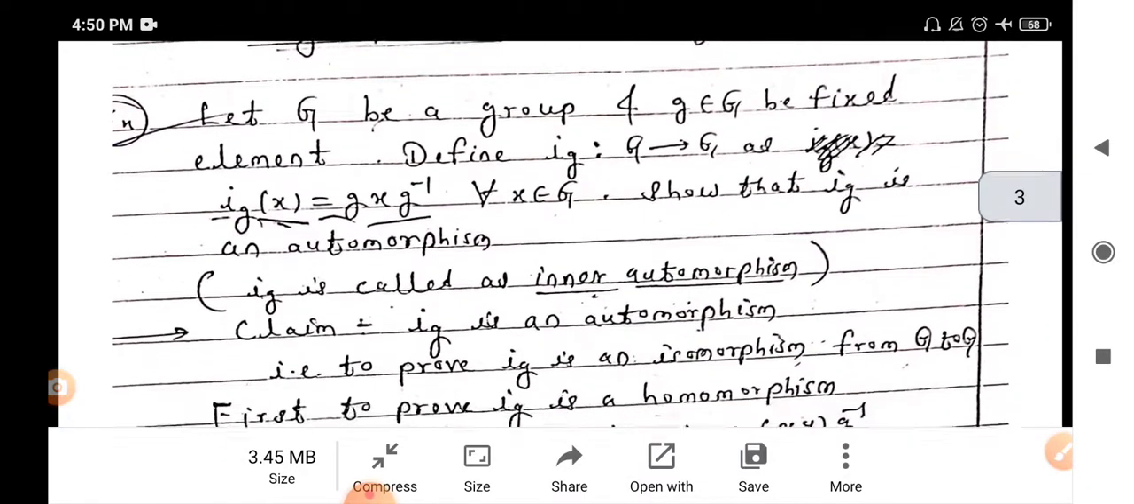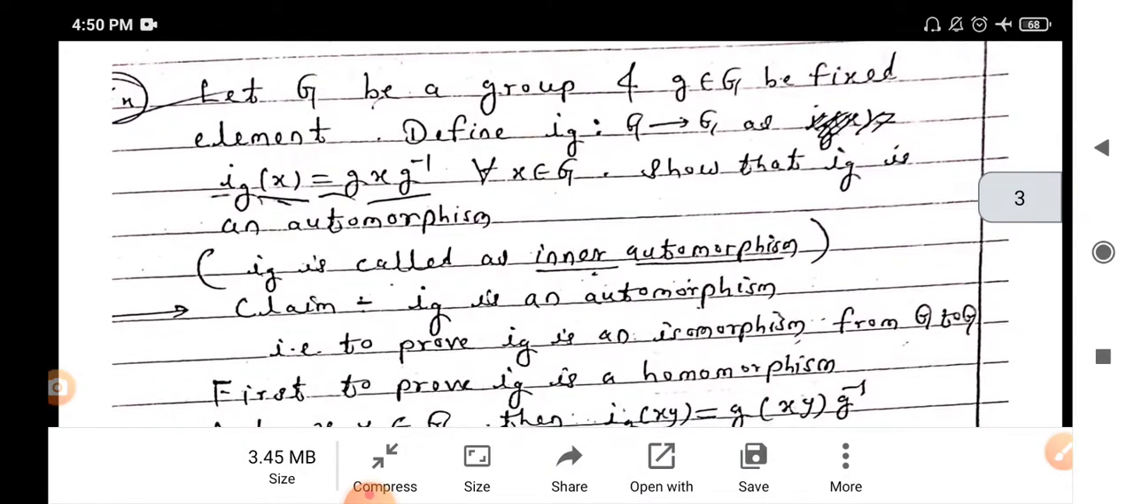Next example: let G be a group and g belongs to G be a fixed element. Then define the mapping Ig from G to G such that Ig of x equals gxg inverse for every x belongs to G. Then show that Ig is an automorphism. What is the definition of automorphism? Even if it is an inner automorphism, to prove that the mapping Ig is an automorphism we must show it is an isomorphism from G to G.